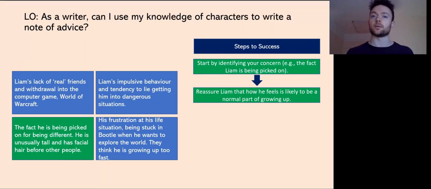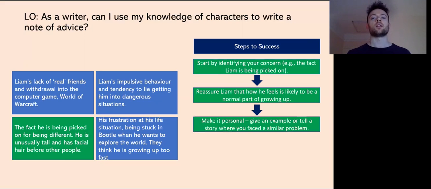So you're going to reassure Liam this. Then you're going to make it personal, okay? Now, one thing you could do, for example, is tell Liam about how maybe when you were younger, you were really tall as well, before everyone else. Maybe you had a growth spurt before other people, okay? You're going to relate to him.